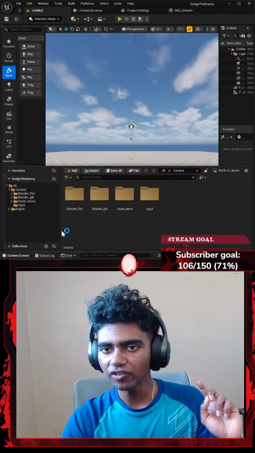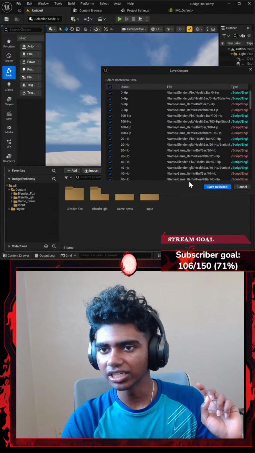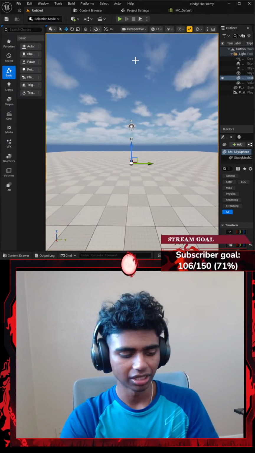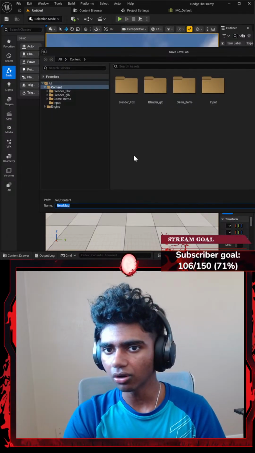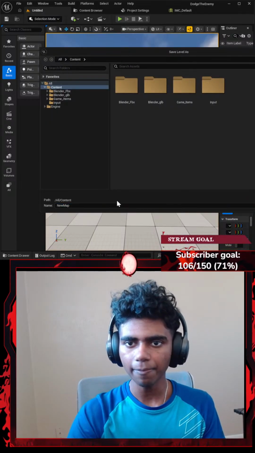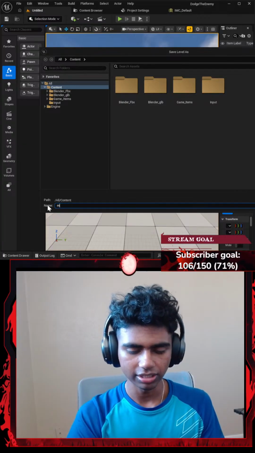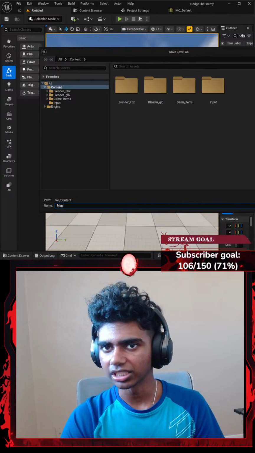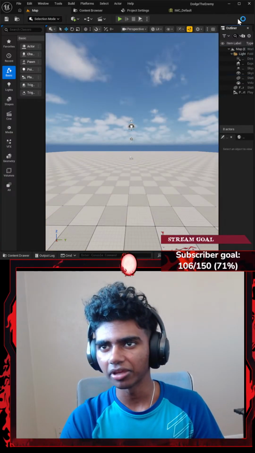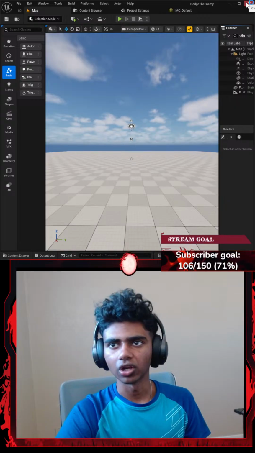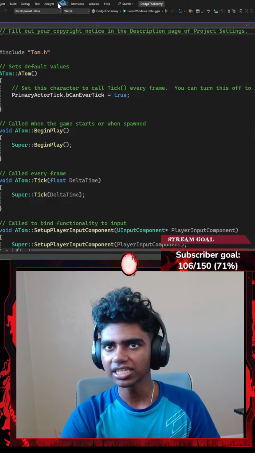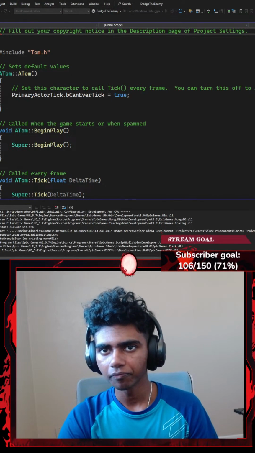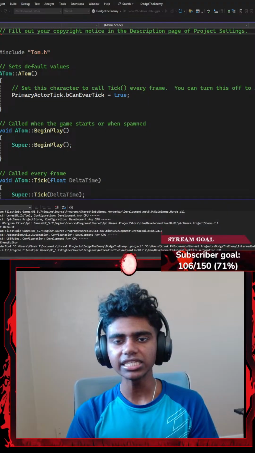Okay, that's it. Now, before I really close my editor, I'm gonna hit save all, because there are so many countless times that I did not really save my stuff. I gotta make sure to save them all. And then I'm gonna hit Control S to save the code. This is gonna be called something like map. There we go. I think I spelled it wrong. There. And I'm gonna save it in my content. Now let's close my Unreal Engine, exit that, and build my project to Unreal Engine. That should be it. Then I'm gonna add a few attributes.